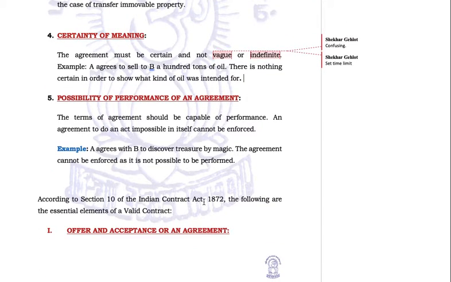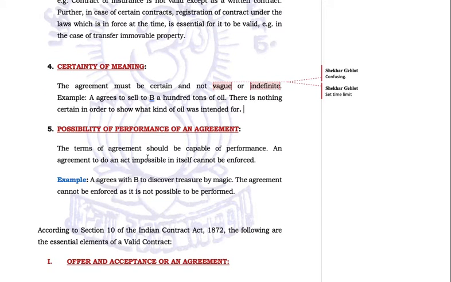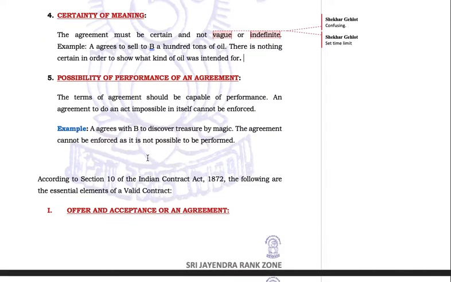According to Section 10 of the Indian Contract Act, these five essentials were those which came out of judicial decisions. But now let us discuss those essentials which are prescribed by Section 10 of the Indian Contract Act when we read the definition.